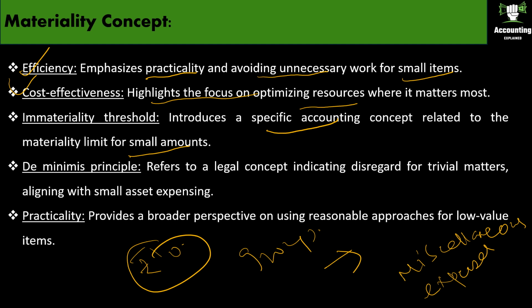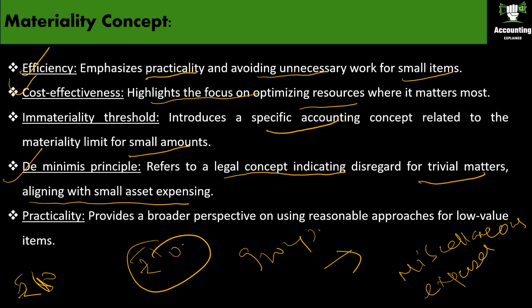Next is the de minimis principle. It refers to a legal concept indicating disregard for trivial matters, aligning with small asset expensing. This principle allows you to treat very small expenses differently. For example, instead of depreciating a new tea stirrer which costs less than rupees 10 over its lifespan, you might simply record it as an expense when you buy it.